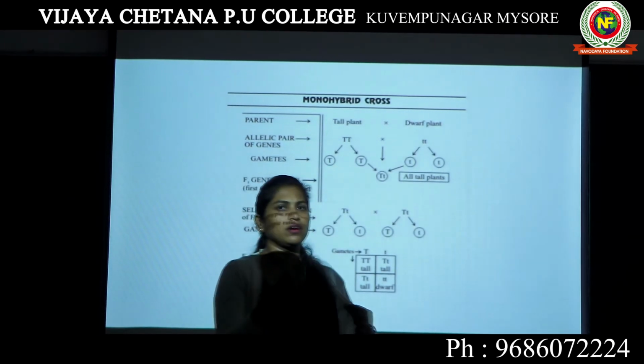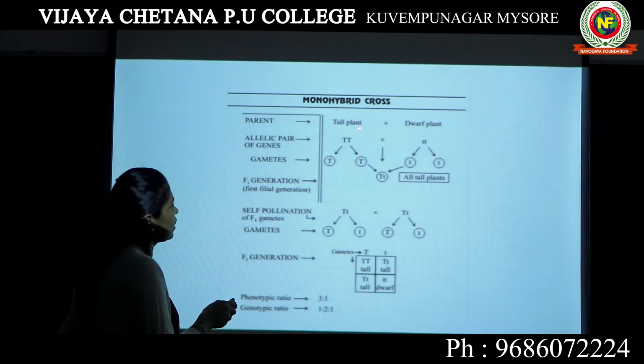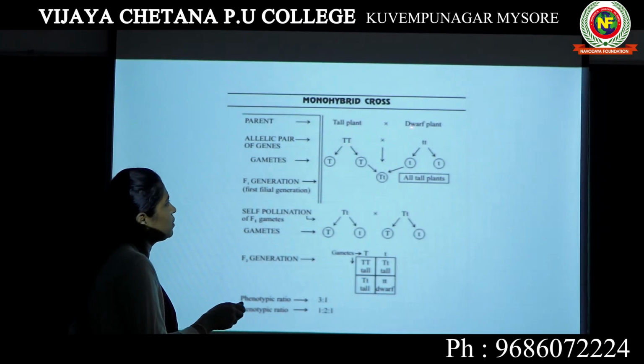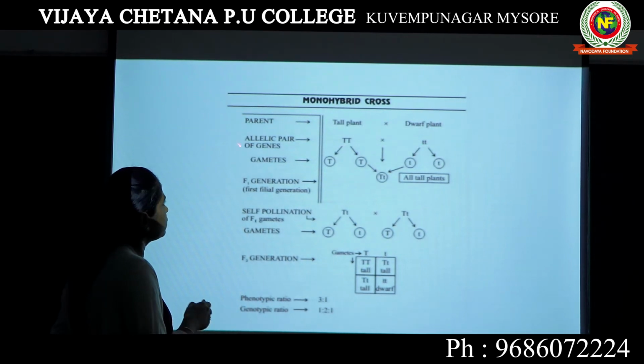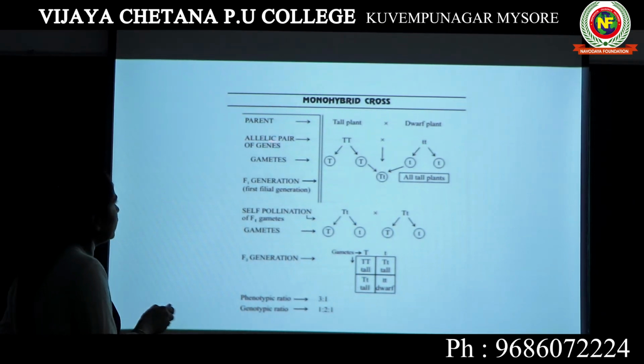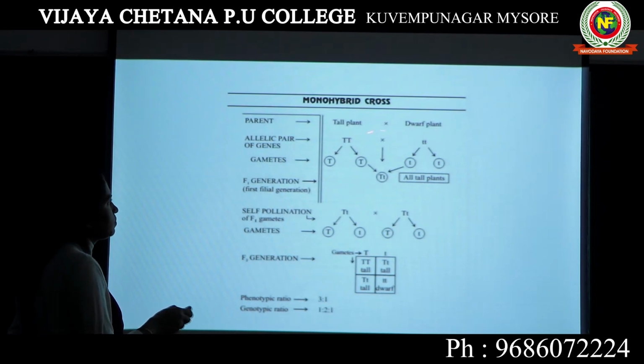So every gene exists in two functional forms. Tallness can be represented as capital T, and dwarfness is represented as small t, small t. See here, the allelic pair of genes. So these are the allelic pairs, and that is the reason we are using two letters here.